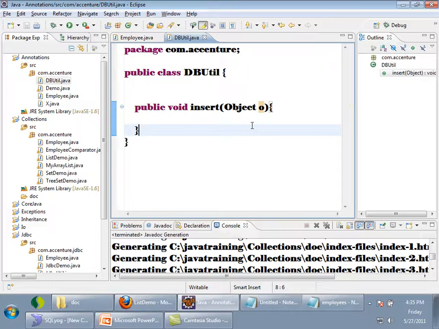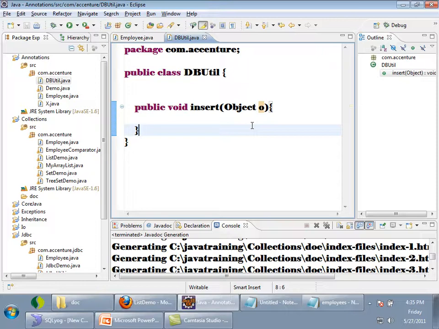Suppose to this insert method, if I pass an employee object, it should save the employee object to the employee table. If I pass a student object, it should save the student object to its corresponding table, right? So this tool should be intelligent enough to understand by just seeing the object itself. It should be able to understand into which table it should persist, should save it, and then save it into the corresponding table.